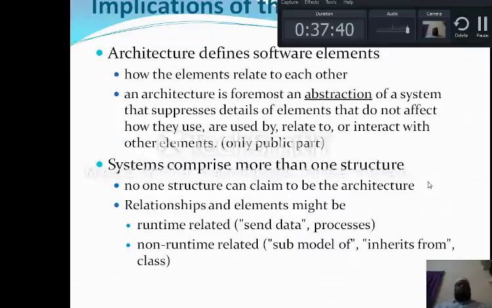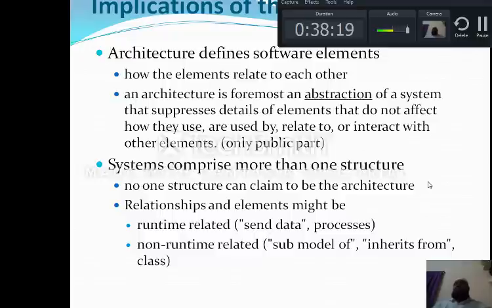Now, whenever I discuss the definition I have told you, there will be some implications for the given software. Architecture defines the software elements and how the elements are related to each other. Now here is one question: how will the elements be related to each other? Architecture is foremost an abstraction of the system. Yes or no? We don't know how the architecture will be. We just switch on the button, but how the computer works is an abstraction. I just switch on the fan, but how the fan works is one of the implications.